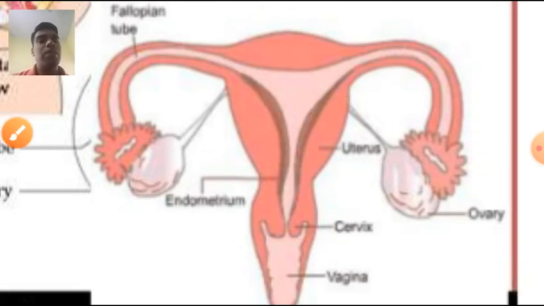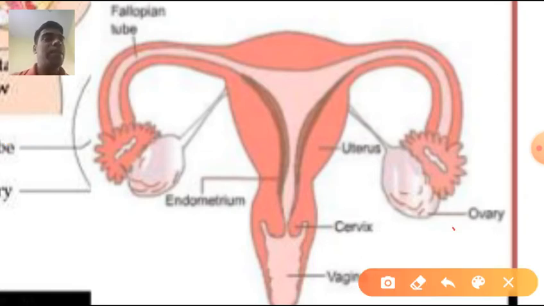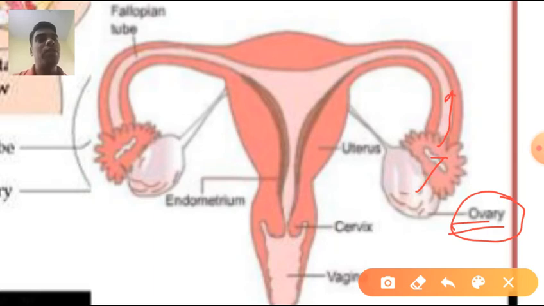Now discuss the function of each part. Ovary is the primary sex organ in females, and it produces the gamete. That gamete is the egg or ovum. When this egg or ovum is released by the ovary, it is taken by the fallopian tube, and this egg will move upward in the fallopian tube, and this is where fertilization takes place and formation of the zygote occurs.